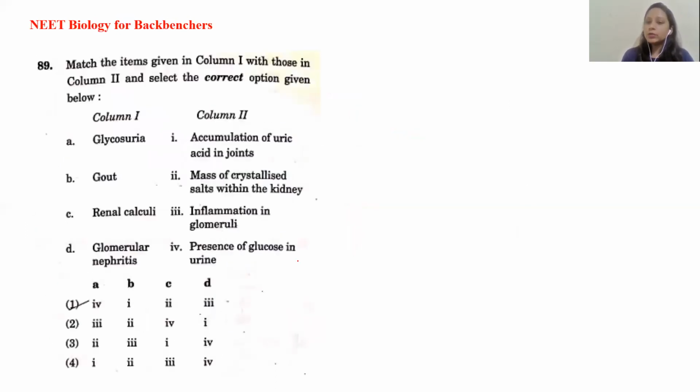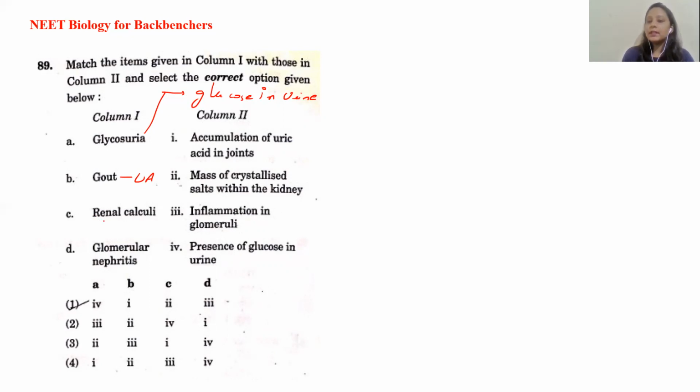Now let's go ahead further. The next question comes. Here also, you can see we repeatedly get questions based on match the column. The question says that you have to match the column with the correct one. So glycosuria, what is glycosuria? It is when there is a presence of glucose in the urine, known as glycosuria. Then we have gout. Gout is a disease in which the uric acid gets deposited at your joints and causes joint pain. So it is the accumulation of uric acid in the joints.